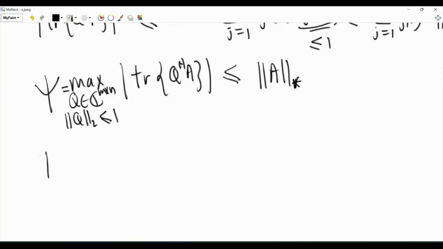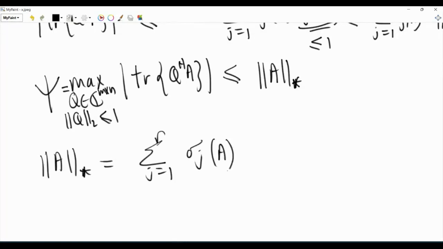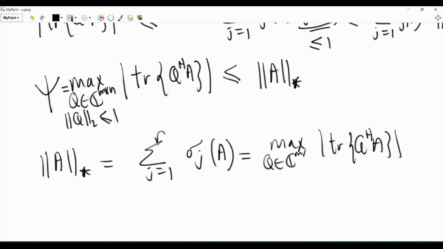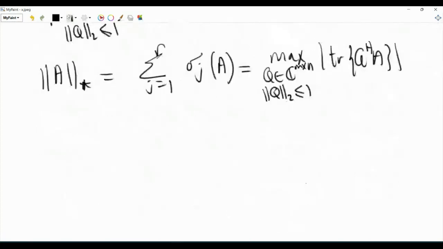So the nuclear norm of A can be written as the sum of the singular values, or it can be written as the result of solving this constrained optimization problem, maximizing the magnitude of the trace of Q Hermitian A, where Q is of the same size as A, and the L2 norm of matrix Q is less than or equal to 1. That is, the maximum singular value of Q is less than or equal to 1. Now, using this result here, we can prove that the nuclear norm is indeed subadditive.